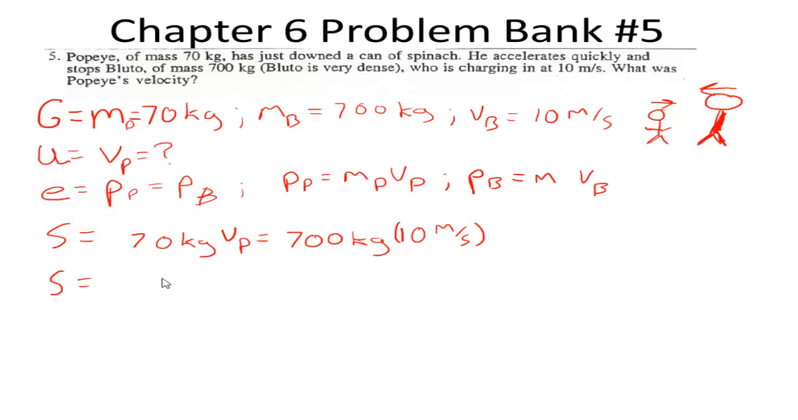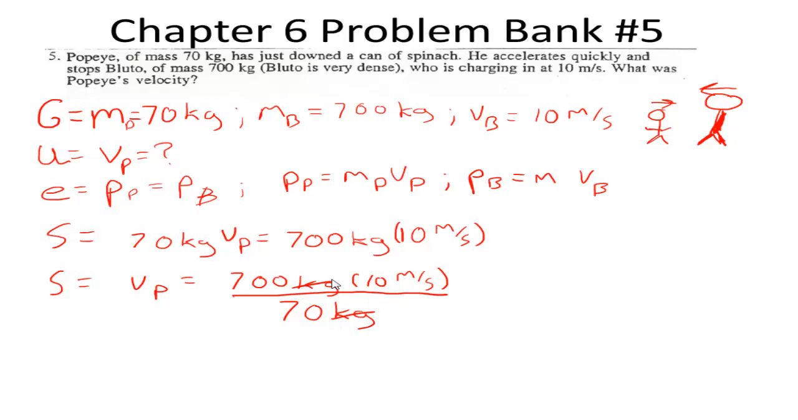Solving, we see that we will divide the 70 kilograms to get the velocity of Popeye by itself. And as we divide both sides by 70, our 70 kilograms on the left will cancel out, and we're left with the momentum of Bluto divided by the mass of Popeye.